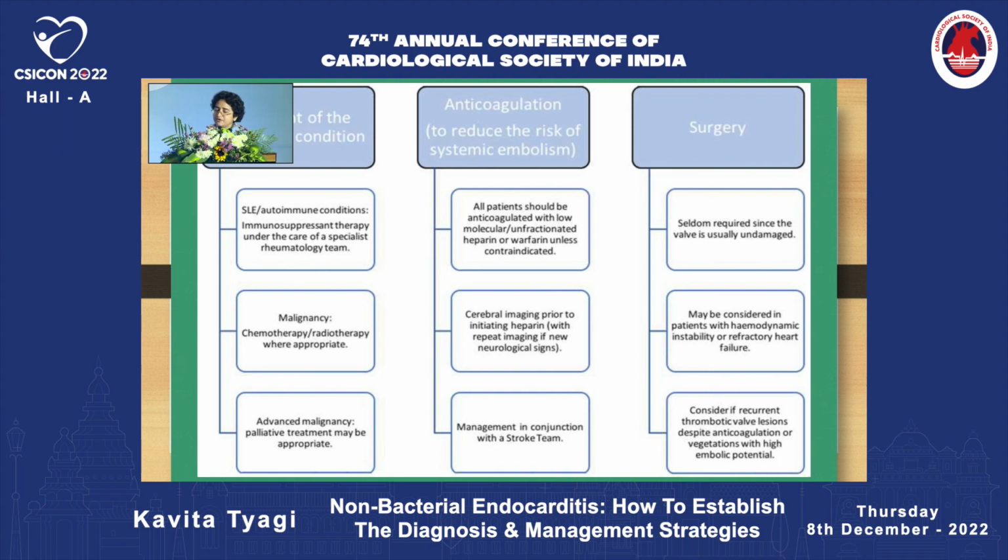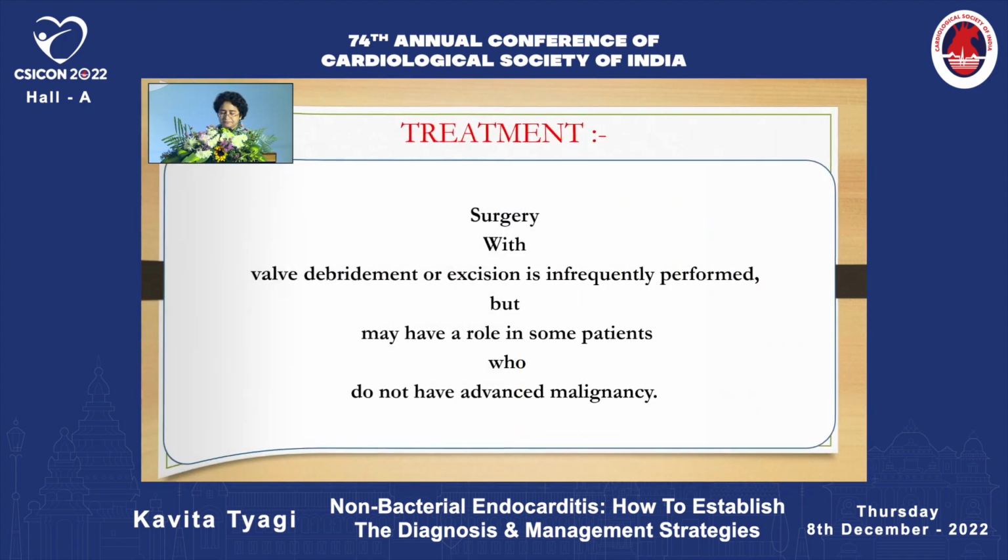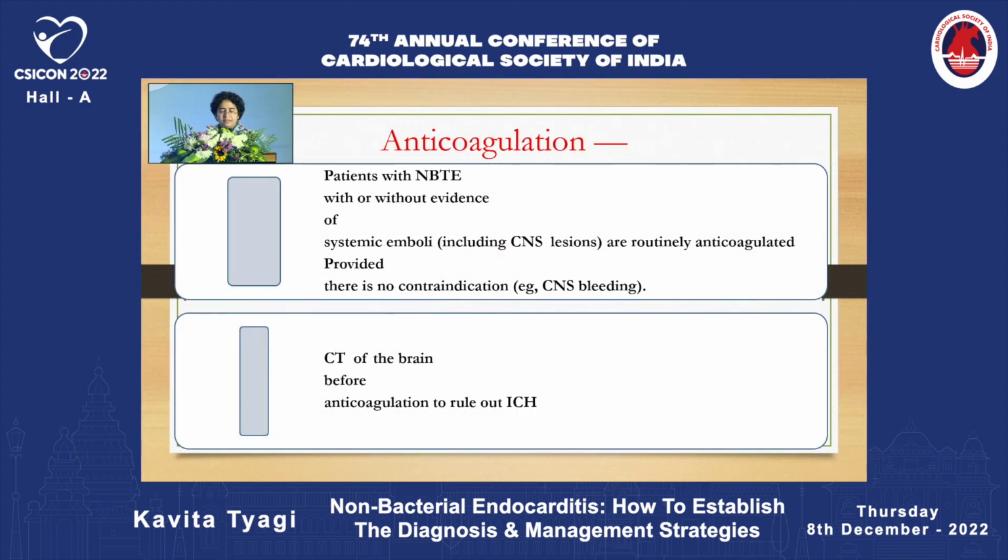Surgery is seldom required since the valve is usually undamaged and may be considered in patients with hemodynamic instability or refractory heart failure. Consider if recurrent thrombotic valve lesions despite anticoagulation or vegetation with high embolic potential. So surgery with valve debridement or excision is infrequently performed, but may have a role in some patients who do not have advanced malignancy.